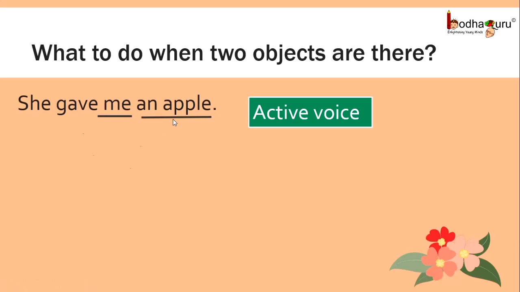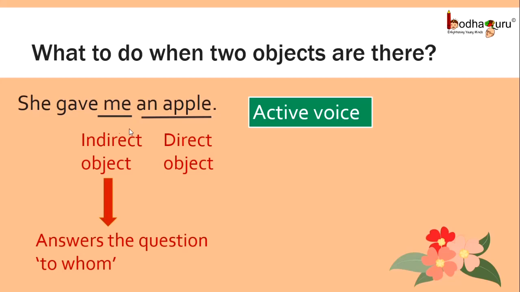And what is the difference? Here, me is indirect object and apple is direct object. And how do you know that? Remember, it's an indirect object if it answers the question to whom. She gave to whom? She gave to me. Hence, me is indirect object. What about direct object? Direct object answers the question what. She gave me what? She gave me an apple. So, an apple is a direct object.